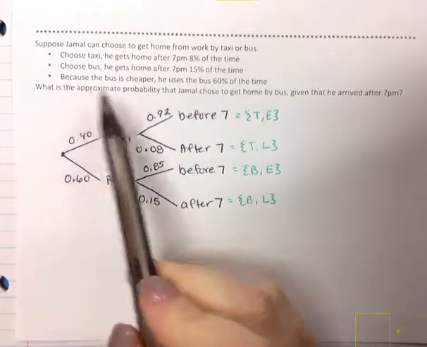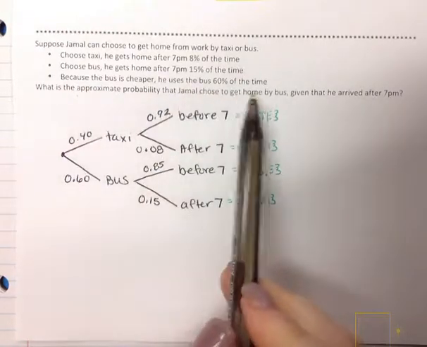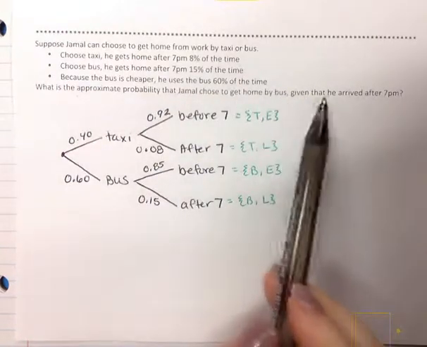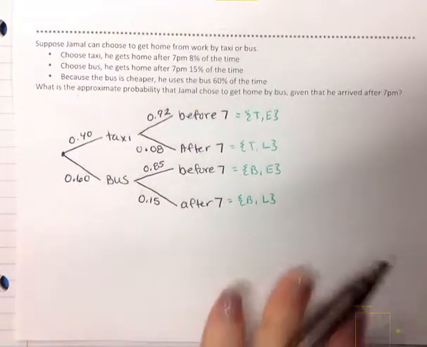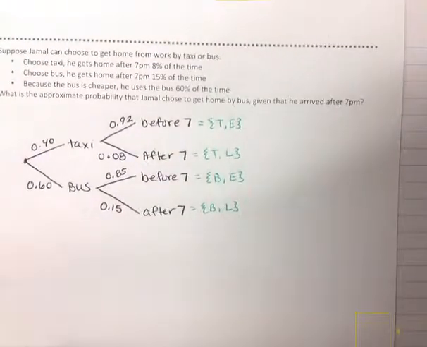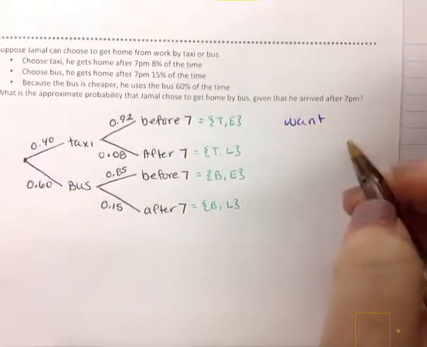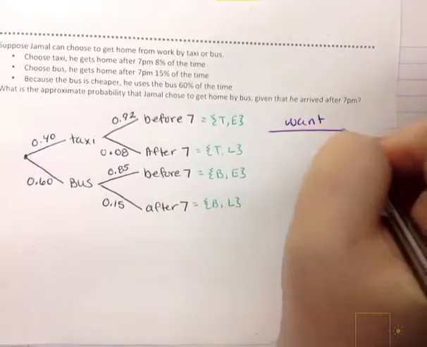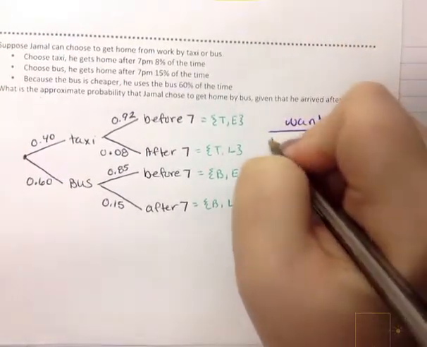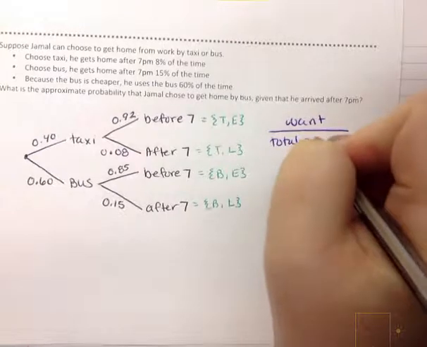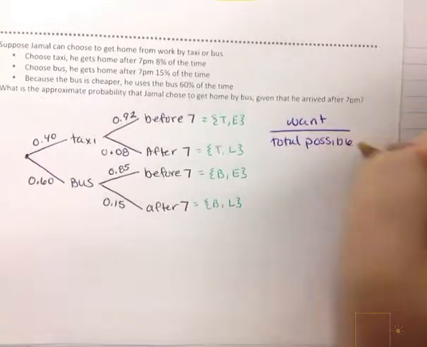So now, what is the approximate probability that Jamal chose to get home by bus, given that he arrives after 7 p.m.? So if we remember what probability is, what is it that we want? But over, we have to divide it by the total possible outcomes.